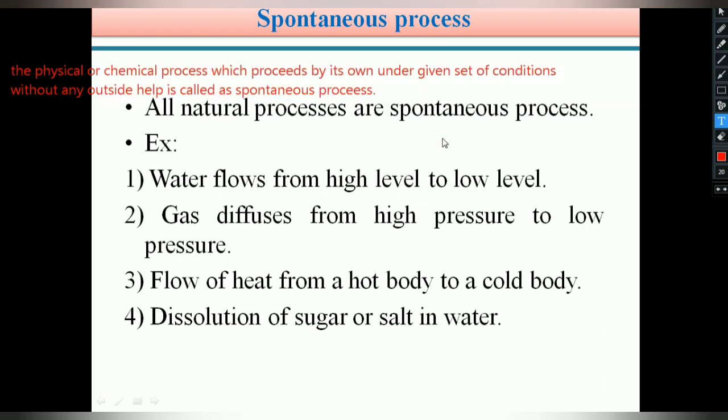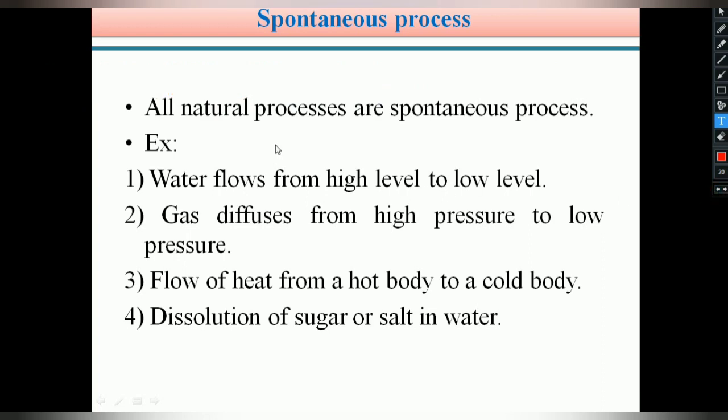Generally all naturally occurring processes are spontaneous processes. All natural processes are spontaneous. For example, students, if you see waterfalls, water flows from a high level to a low level without any external source or energy. So it is one of the natural processes and an example of a spontaneous process.